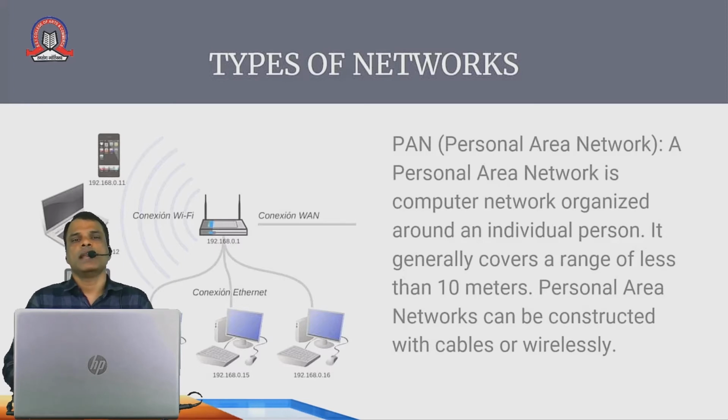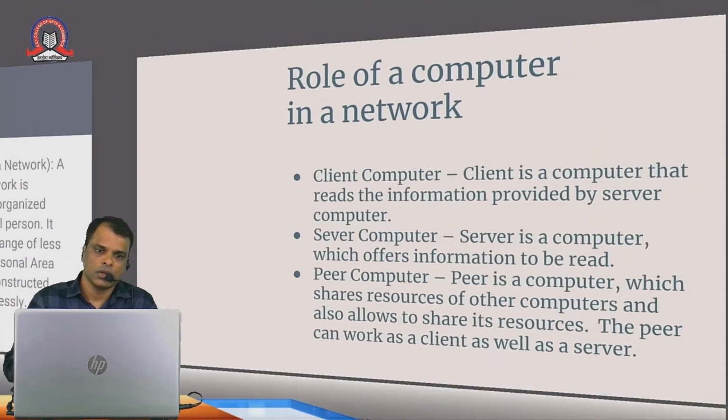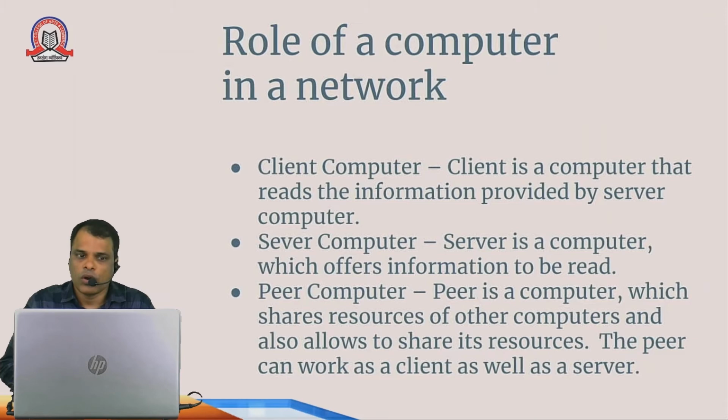Now our next concept is the structure of a network. For understanding the structure of a network, first we have to understand the role of different computers in a network. So what are the roles of a computer in a network? There are three types of computer: one is the client computer, one is the server computer, and one is the peer computer. Now what is meant by a client computer? What is meant by a server computer?